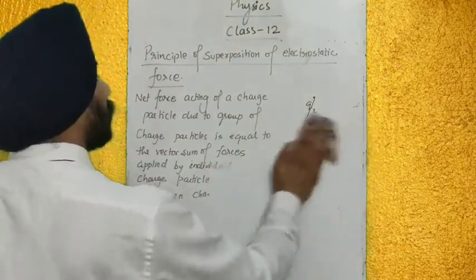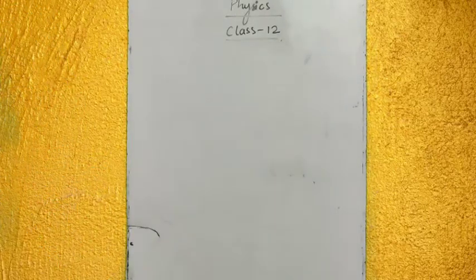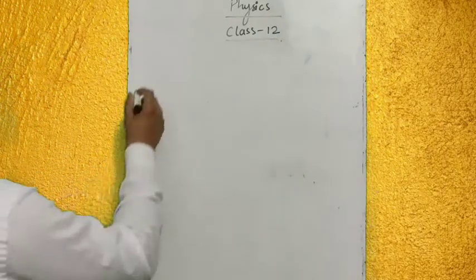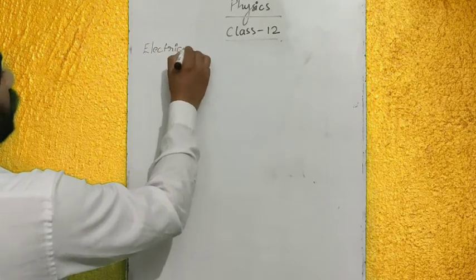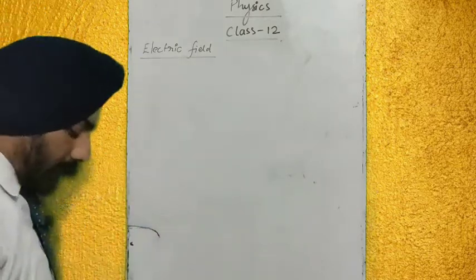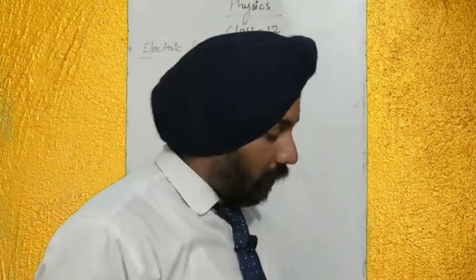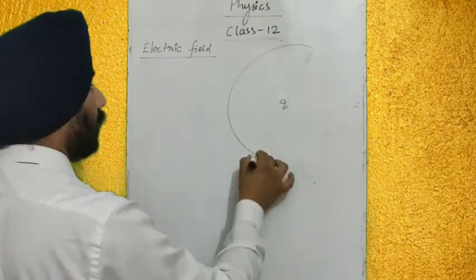What is electric field? Electric field is a region around a charged particle.